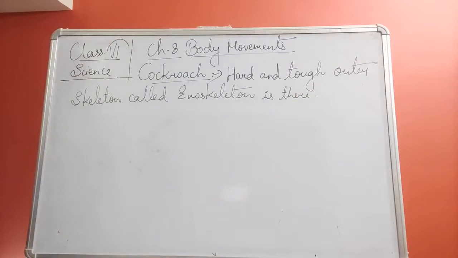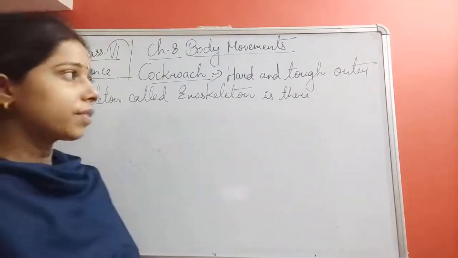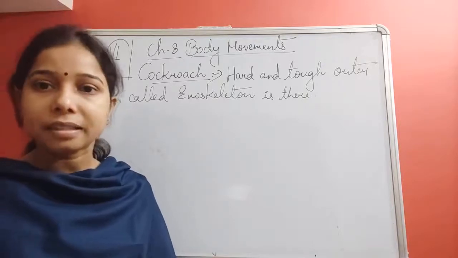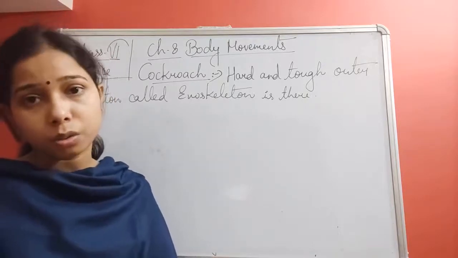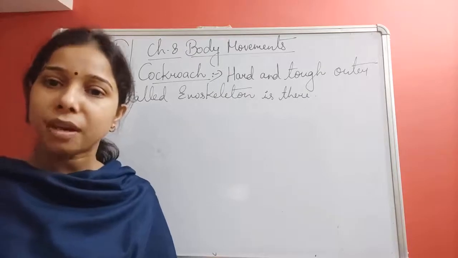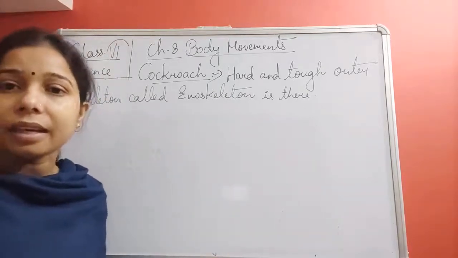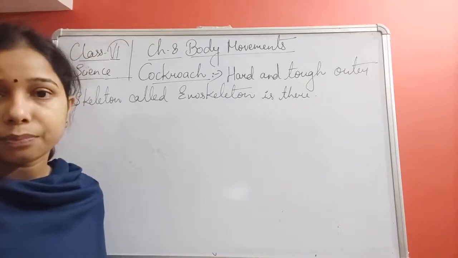Like the skeleton in our case protects the internal organs, the exoskeleton present in the cockroach helps in protecting the delicate internal organs.